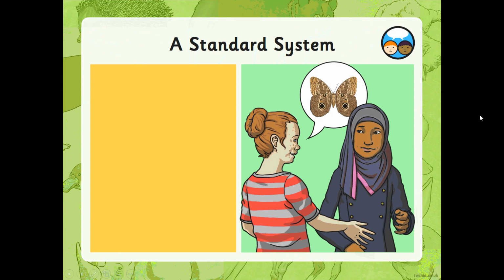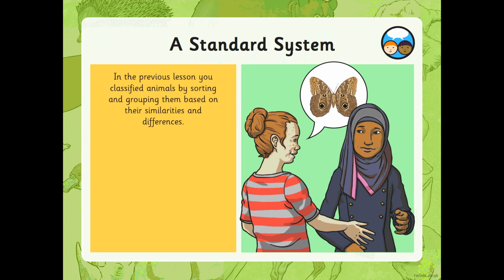Hello Year 6. Today for science we're continuing to have a look at the classification of animals. So last week you had a go at classifying animals, or sorting animals into groups based on their similarities and differences. Most of you would not have grouped the animals in exactly the same way. Some of you might have decided to group them by size. Some of you might have decided to group them by what they look like, those animals that look similar. Some of you might have decided to group them by what they eat.